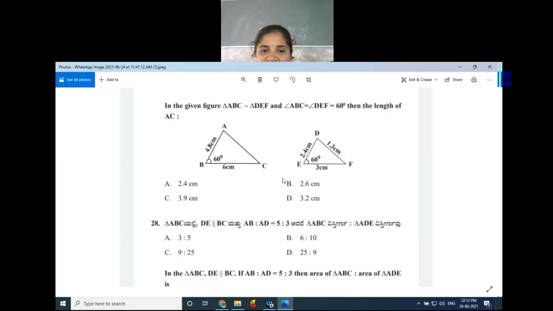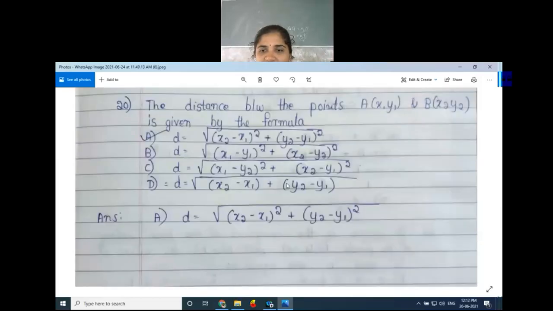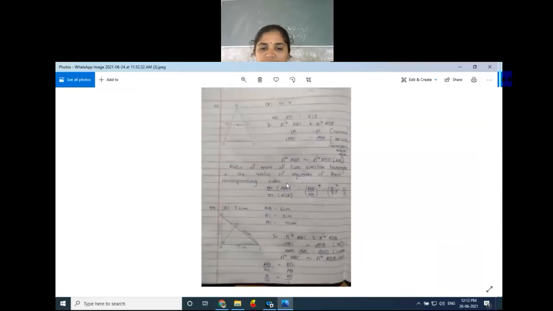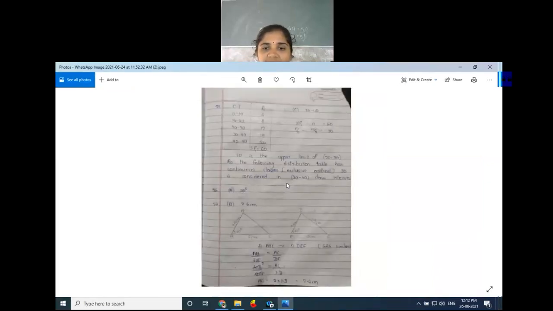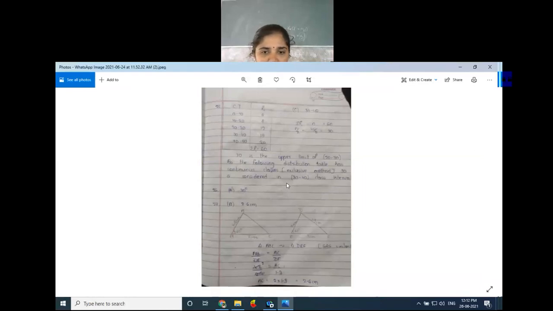Angle ABC is 90 degrees. This BD line is perpendicular to the AC line. AB is 6, BC is 8 centimeters, and CA is 10 centimeters. Then what is the length of AD? That we have to calculate.